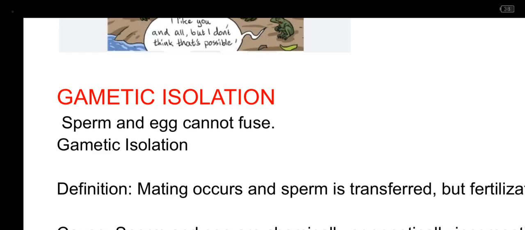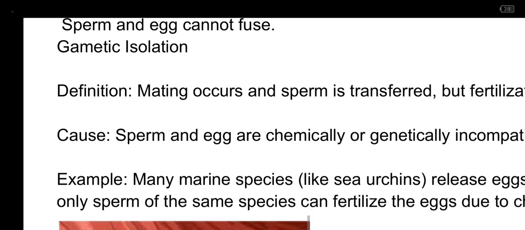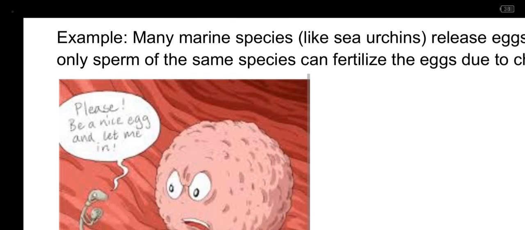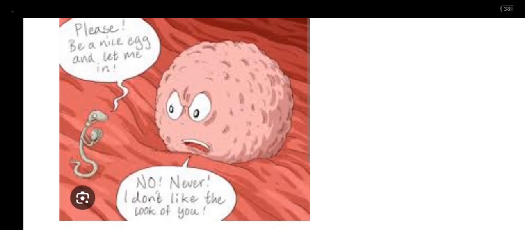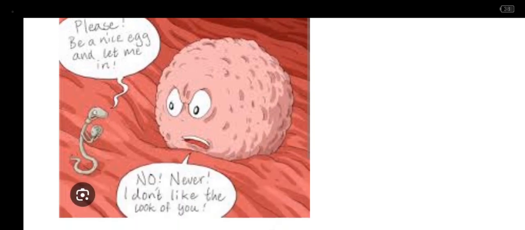Here we might have an example where we see the picture. We have this small sperm trying to penetrate, but this won't work. This is mostly seen in water bodies, in lakes and oceans, whereby organisms just release a large number of eggs in the sea.